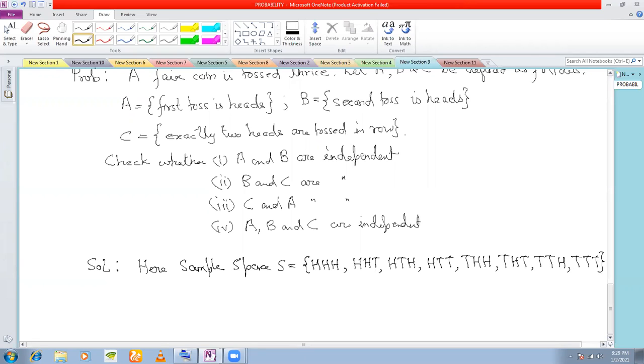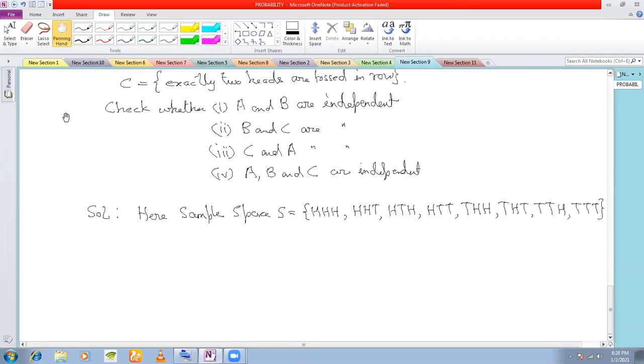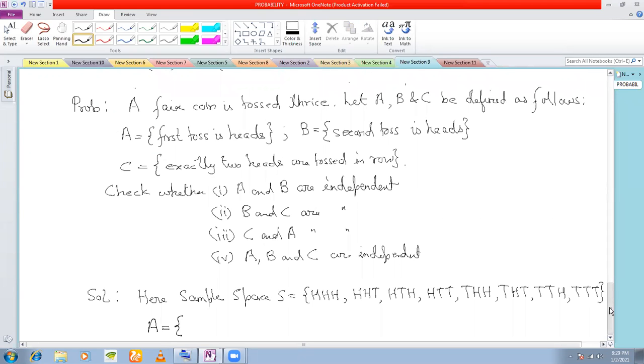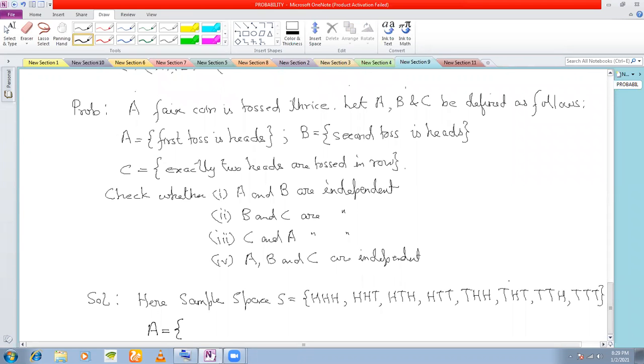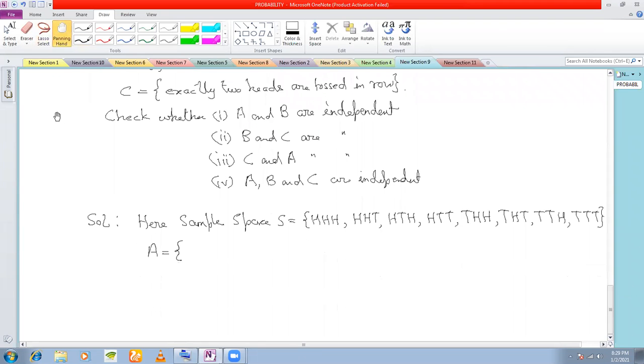No other possibility. Any other possibility? No, sir. No other possibility. Now let's see what is the event A. The event A here is first toss is heads. That means the first coin that you're tossing, you'll get heads. This is one event. So H H H.